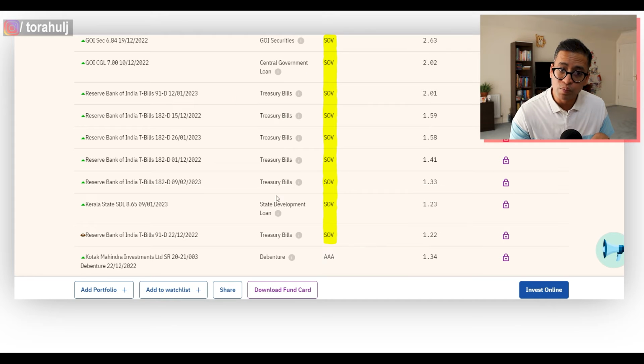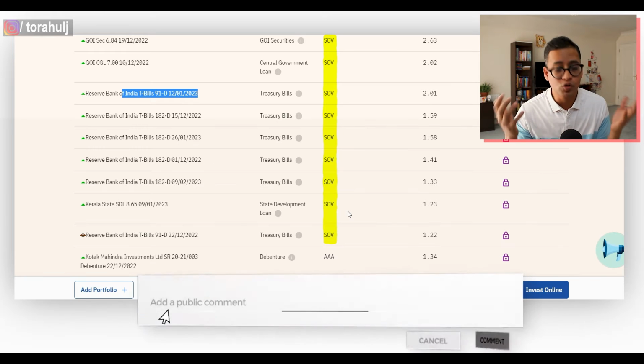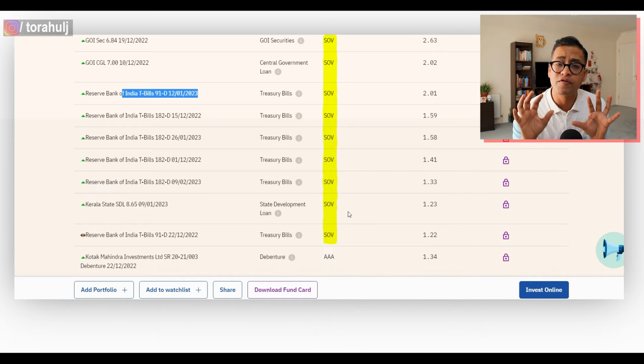You've got treasury bills as another category. You've got state development loans, for example, Kerala state for whatever development might be happening in Kerala. Reserve Bank of India T-bills here as well. So all in all, the SOV category is the safest debt category because the money has been given to the government. And what are the chances of the government defaulting? You tell me in the comments, what are the chances of the government defaulting, right? So this is the safest category of debt. Therefore, that is our category number 1 here.